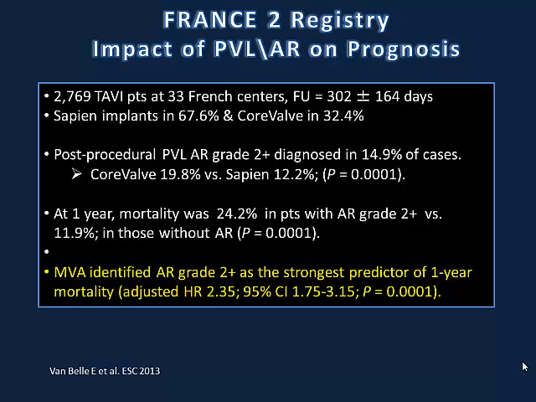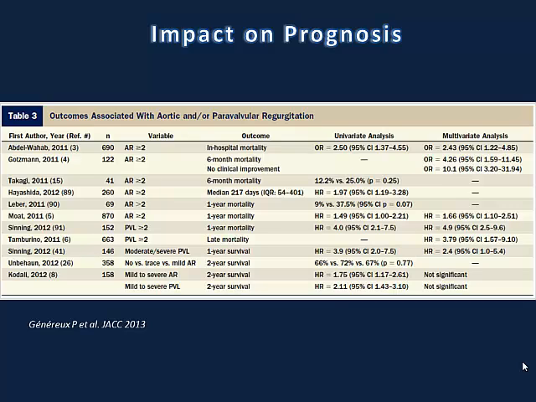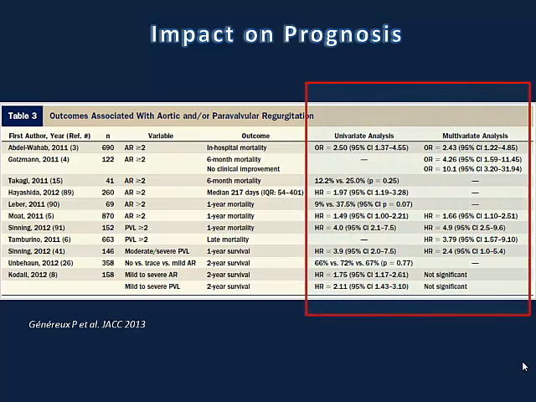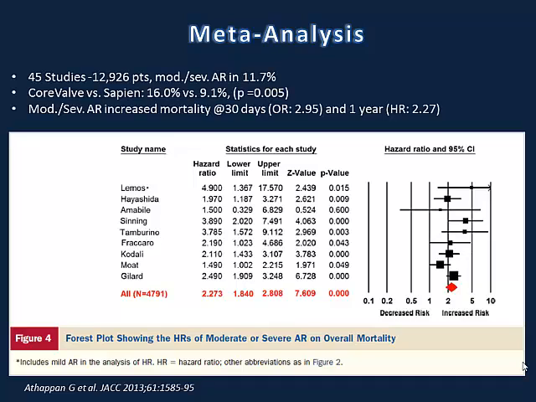And in the FRANCE 2, which is a very large French registry, in a multivariate analysis, they indicated that AR grade 2 plus was the strongest predictor for 1-year mortality with an adjusted hazard ratio of 2.3. And I can quote many more articles, and this is again the general review publication, and most of the data would indicate, using both univariate and also multivariate analysis, the paravalvular leak is associated with worse outcome post-TAVI, and there